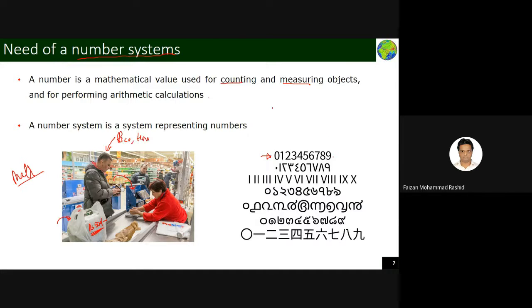If I want to write 700, 7,895, I will write like this. If I want to write 20, I will use these 2 and 0. But these are different numbers which are available across the world. You see here, this is Tamil number. This is, I think, Roman number. This looks like some other. This looks like Telugu numbers. This looks like Chinese number. Don't feel that only what you know is a number. Numbers can be written in many ways. This is Urdu number. Okay, so these are the numbers.